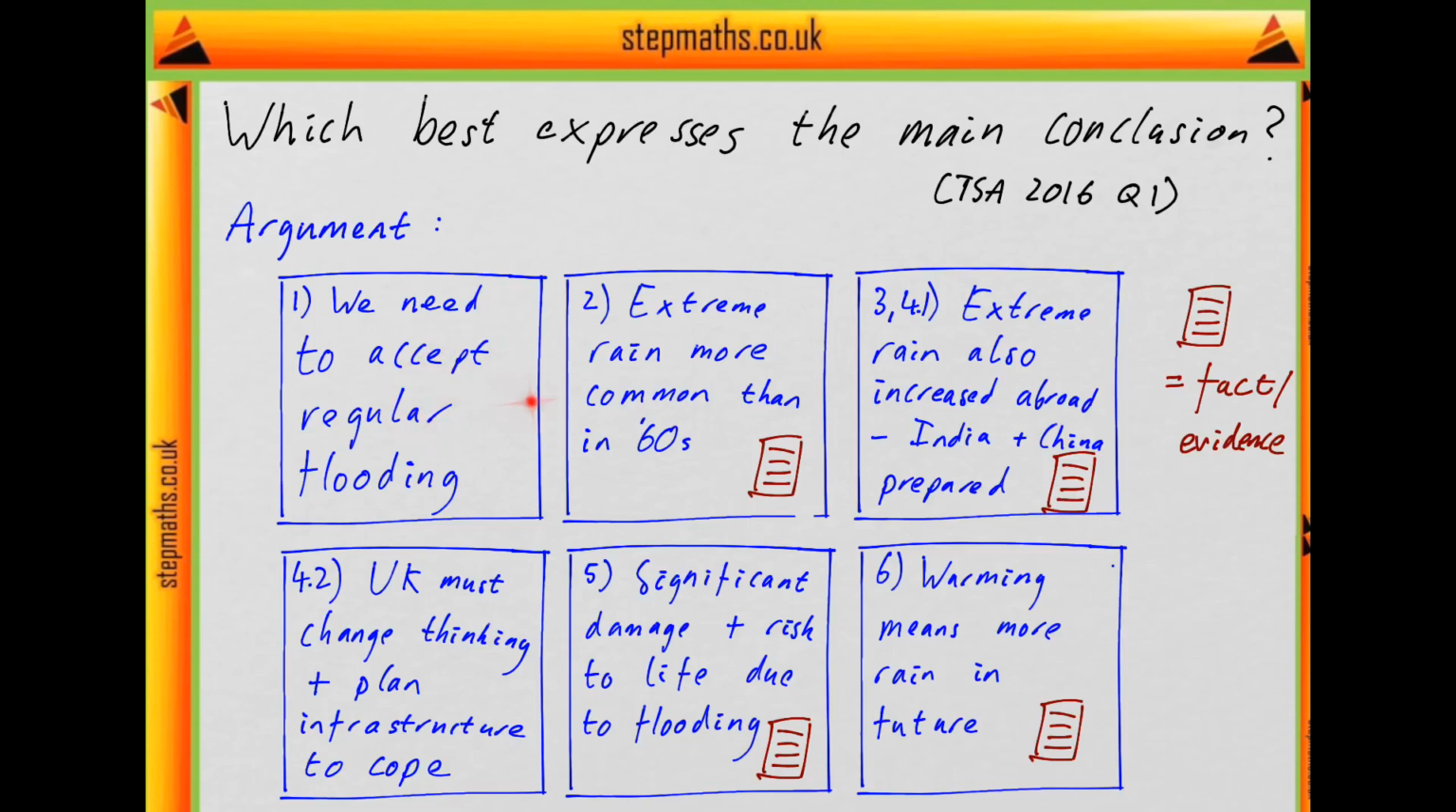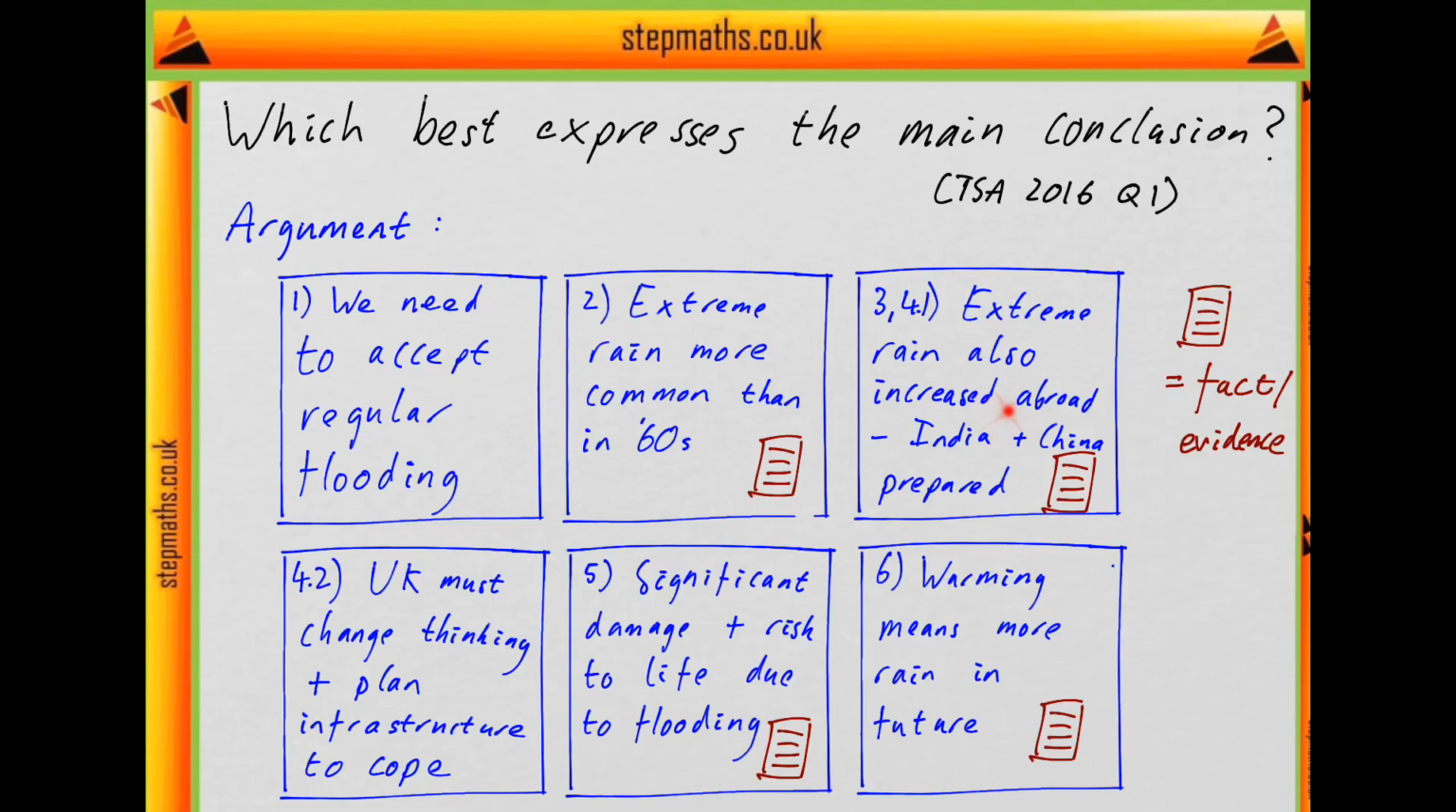So I haven't marked this as a fact. It looks like something the writer is saying we need to do. So it's probably something the writer's going to be basing on other things, but it may or may not be the main conclusion, we'll have to see at the end. Then they say that extreme rain has become much more common since 1960, from 1 in 100 days to 1 in 70 days. So it's just providing some facts about rainfall.